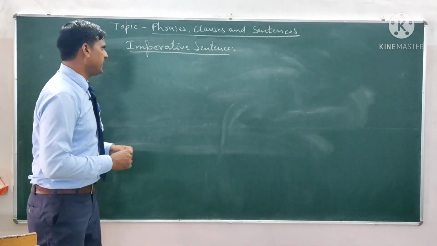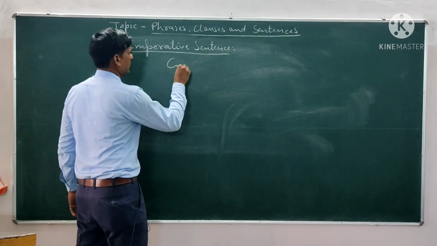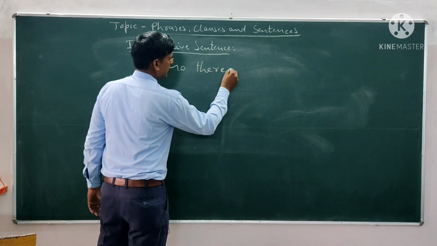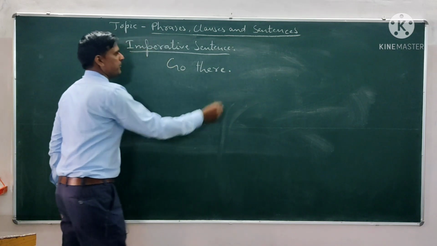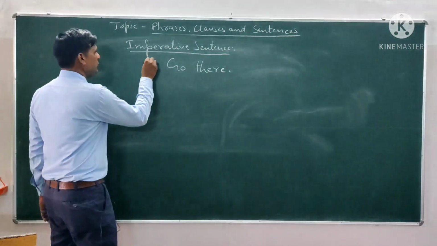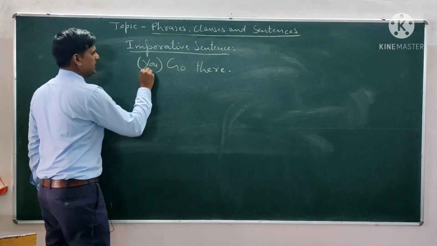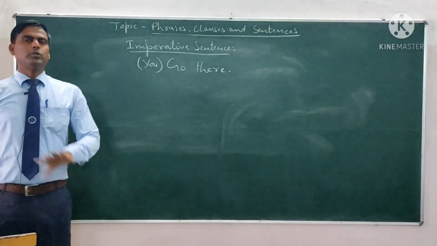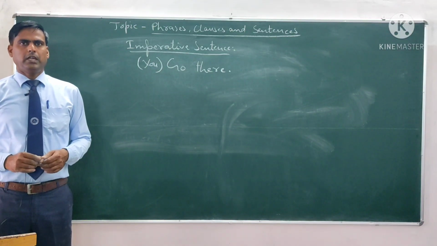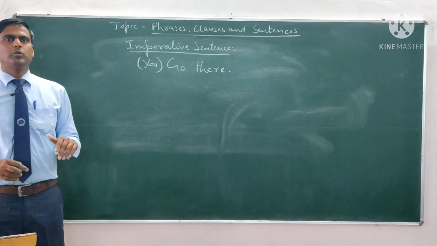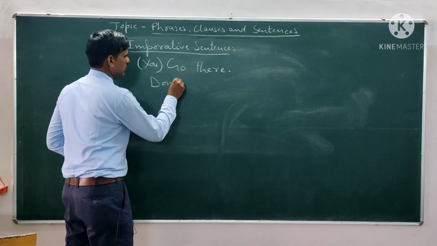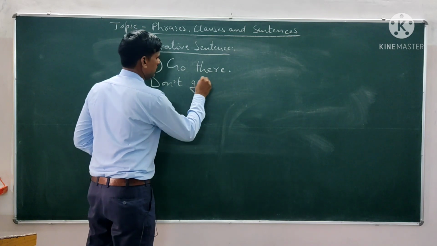For example, we can say go there, and we also use a full stop in the end of the imperative sentence. Here the subject you is hidden, but we don't write the subject. If the sentence is negative too, then we use don't go there.